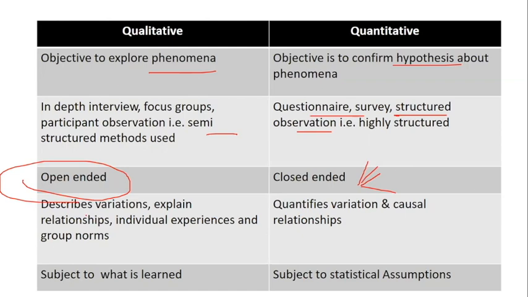Qualitative describes what its variations. They explain the relationship. As I said, it is much more in the form of a description. Whereas quantitative quantifies variations and causal relationship. So qualitative is subject to what is learned, and quantitative is subject to statistical assumptions. So here the outcome is based on learning, and here it is with respect to statistical assumptions.